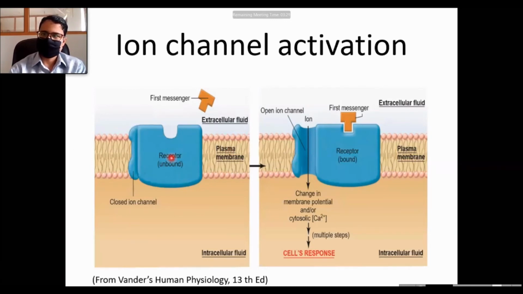When there is binding of the hormone molecule with the receptor, there will be a binding site on the receptor. This interaction will activate the receptor, and activation of the receptor will open one ion channel associated with the receptor. In other words, the receptor itself is a part of an ion channel, or it has its intrinsic ion channel.